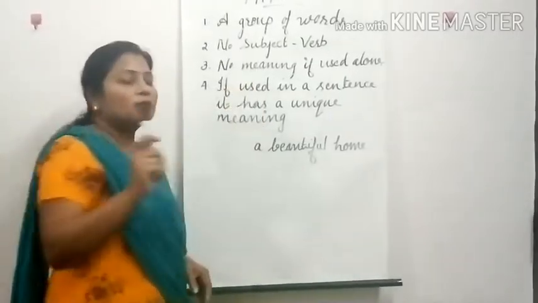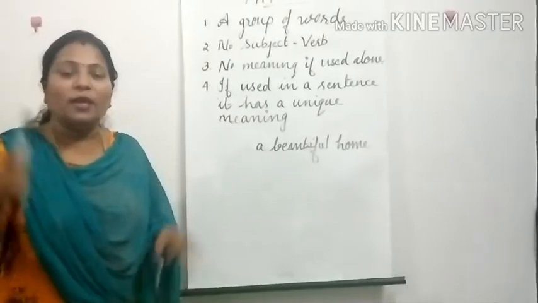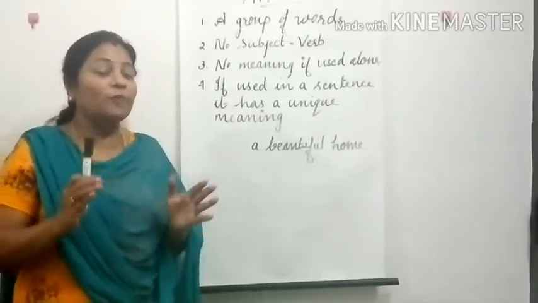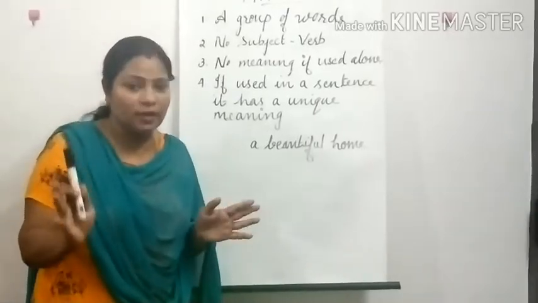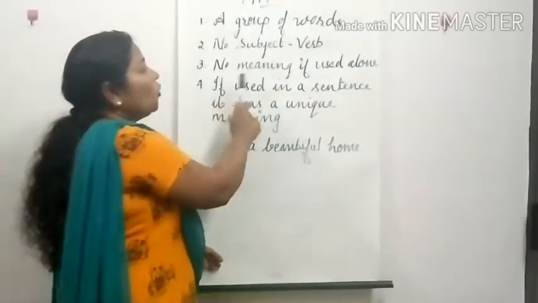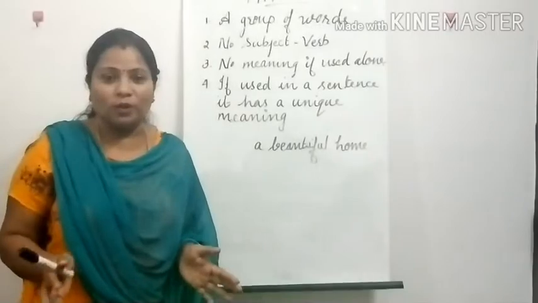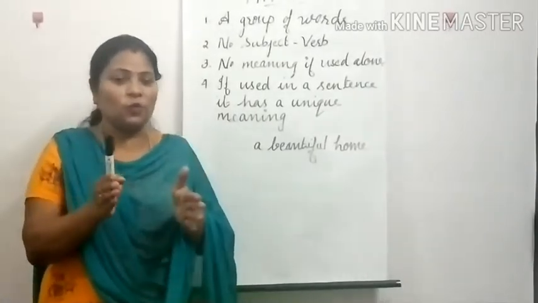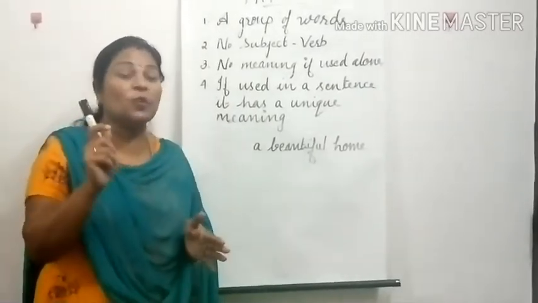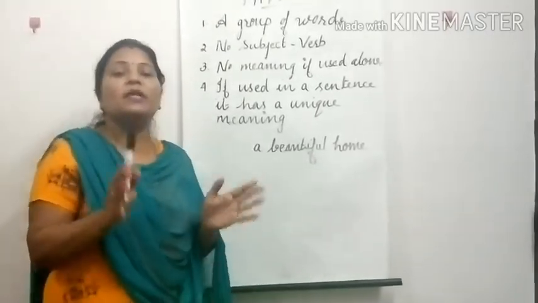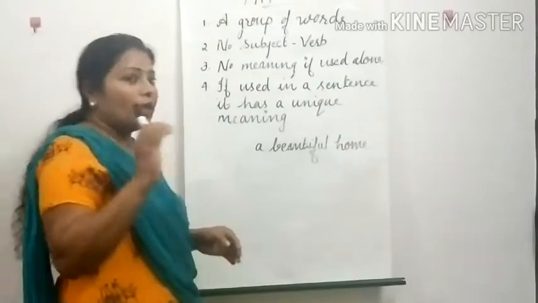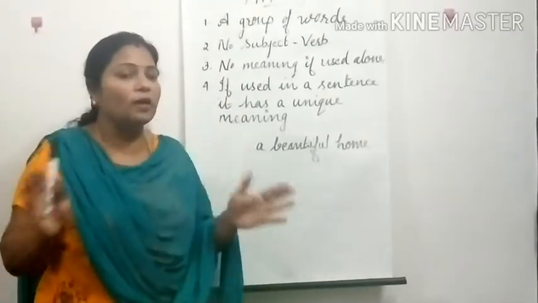No subject verb combination. In that group of words there won't be subject verb combination. Subjectum verbum ഒന്നിച്ച് കാണത്തില്ല. Next one, no meaning if used alone. So our phrase, our group of words, if used alone, doesn't give any meaning. It has a small meaning but not a complete meaning.